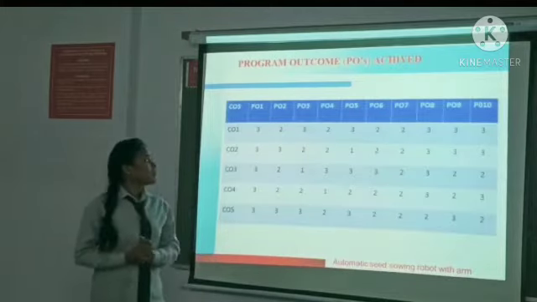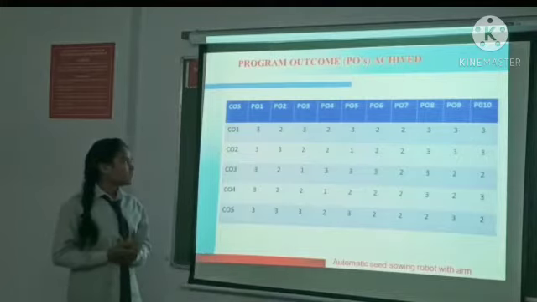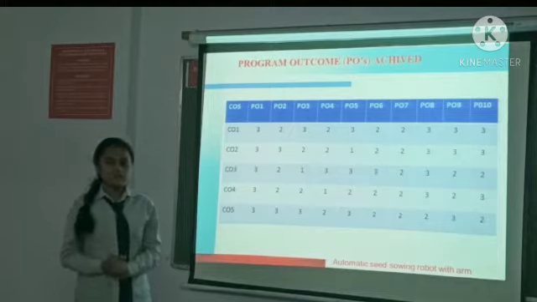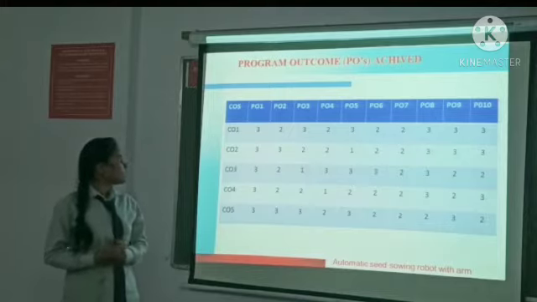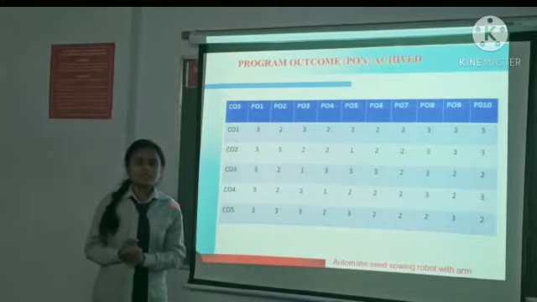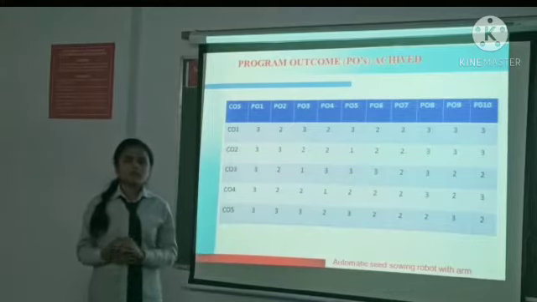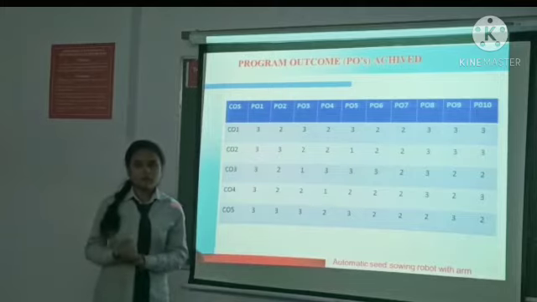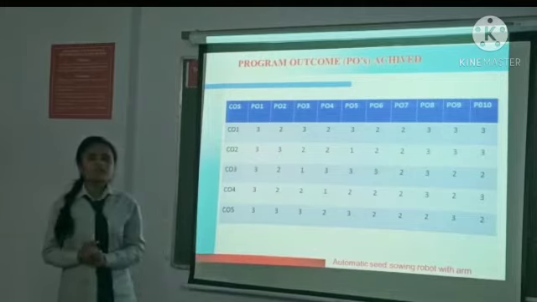Next is the program outcomes mapped with our COs. There are 10 POs which are mapped with our 5 COs. So first is PO1, that is basic knowledge. What is meant by basic knowledge? It includes some arithmetic and logical operations which are required for programming. So that's why PO1 is mapped here.